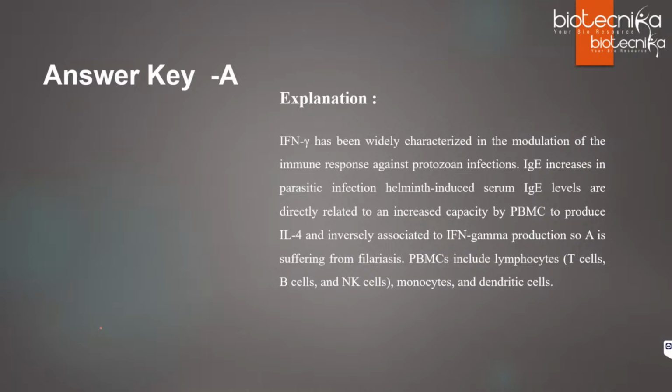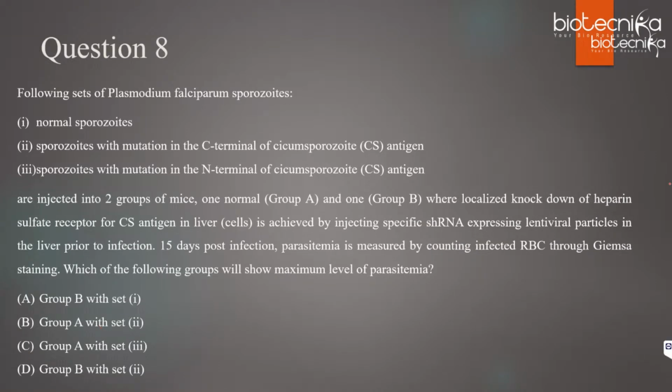Is it clear for everyone? The same thing is mentioned over here. We'll move ahead with the next question. Okay, Malini. Next, question number 8. Following sets of Plasmodium falciparum sporozoites. There are 3 sets. One, normal sporozoites. Second, sporozoites with mutation in the C terminal of circumsporozoite antigen. Third, sporozoites with mutation in the N terminal of circumsporozoite antigen.